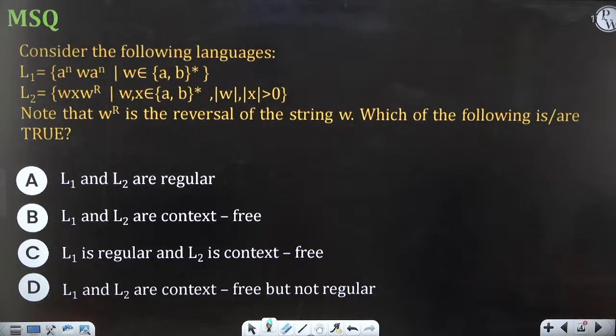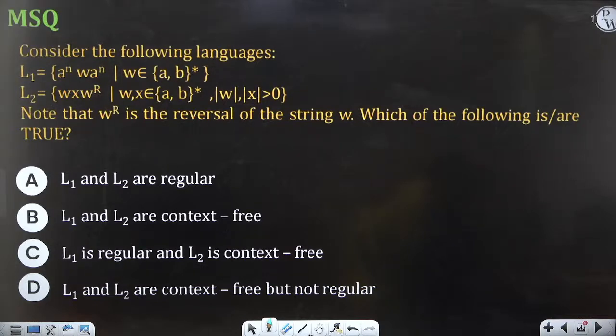Okay, can you answer it? I'm creating the poll. Oh, only two. Okay, I'm giving you two options. Let's see. So which option do you have?